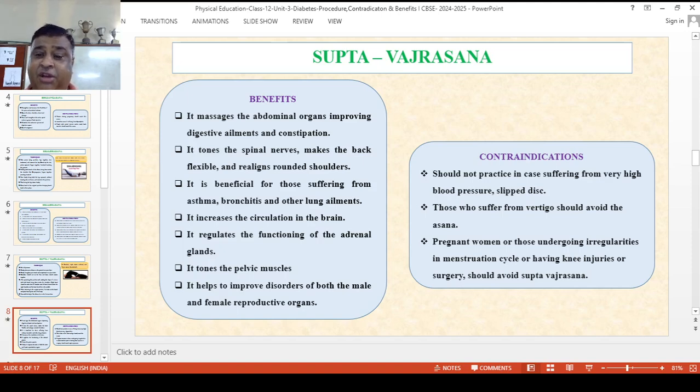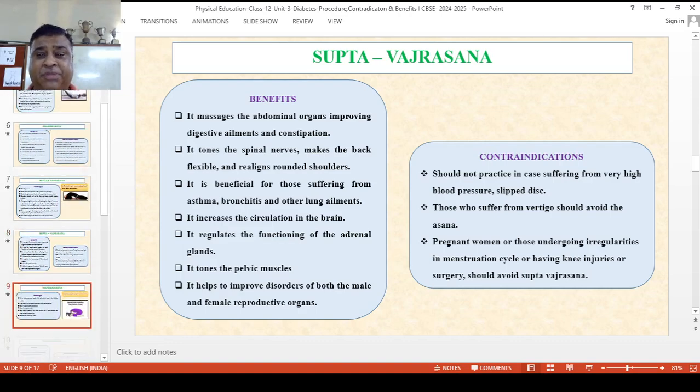If you have vertigo, this type of action should be avoided. And if you are a pregnant woman, or have menstruation disorders, or knee injuries, or if knee injury हुई है या might be the surgery हुई है, Suptasana should be avoided.